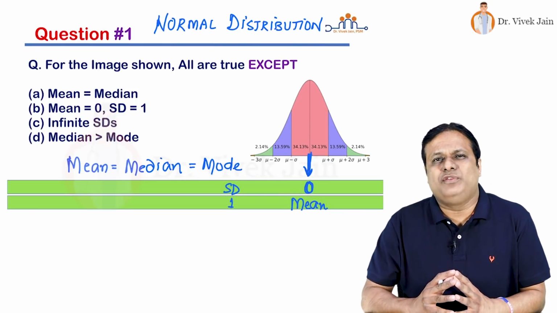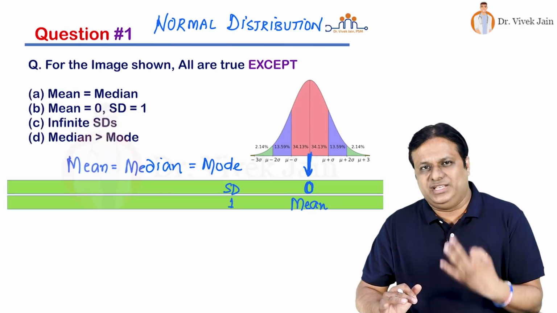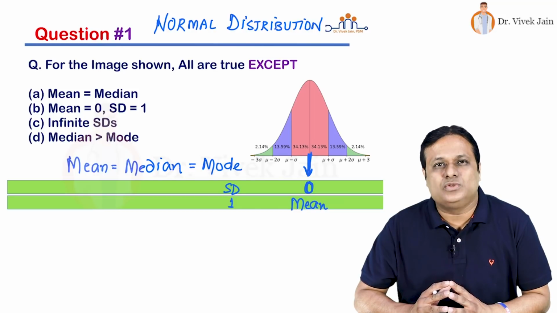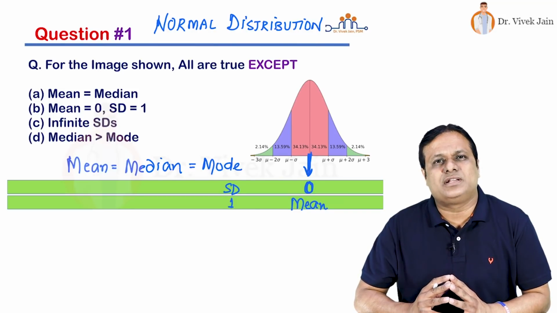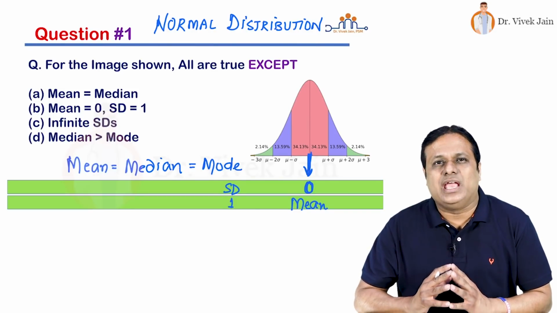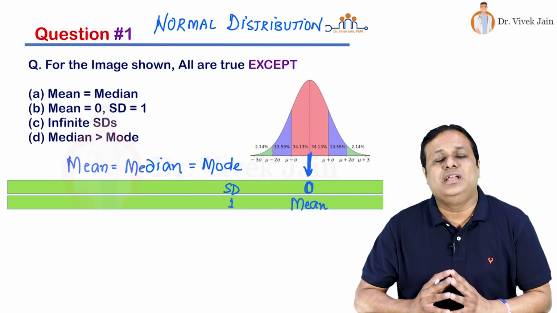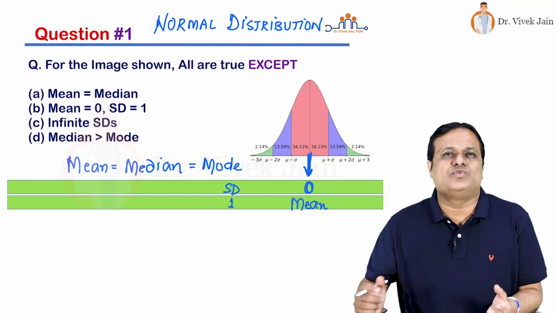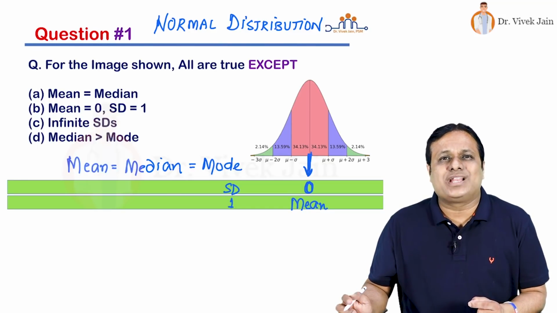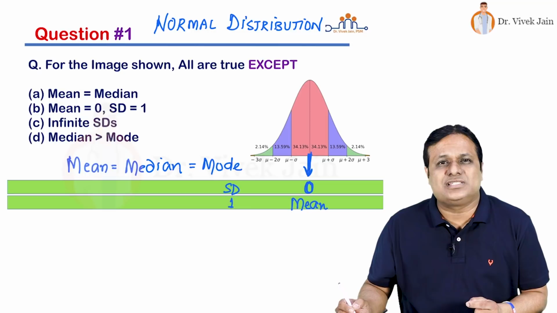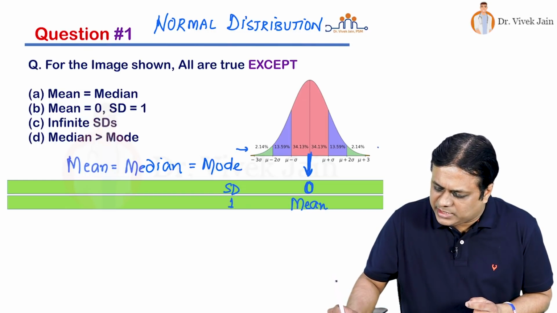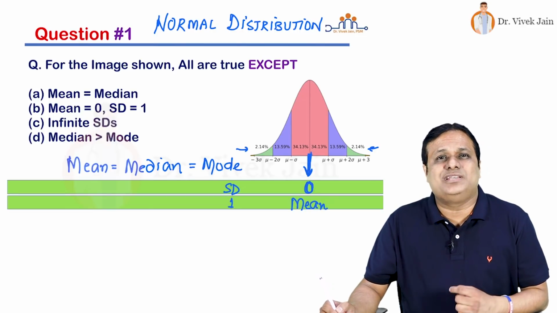Please remember, we focus on first three standard deviations. Mean plus minus 1 standard deviation covers 68% values. Mean plus minus 2 standard deviations cover 95% values. And mean plus minus 3 standard deviations cover 99% values. But as you keep on increasing, more values will be covered. This has got infinite standard deviations because actually this curve at this point and this point never touches the baseline.